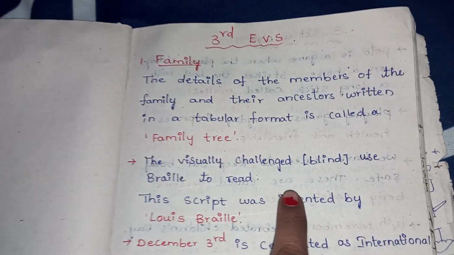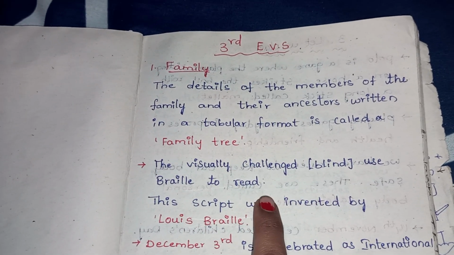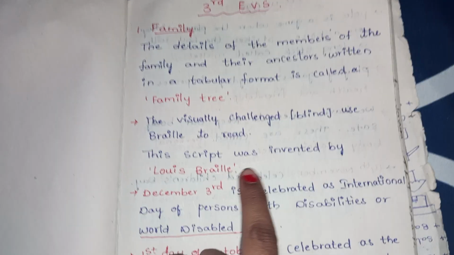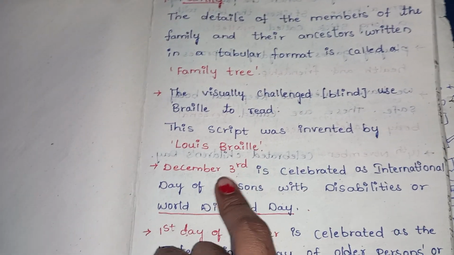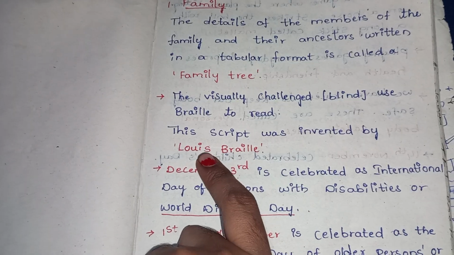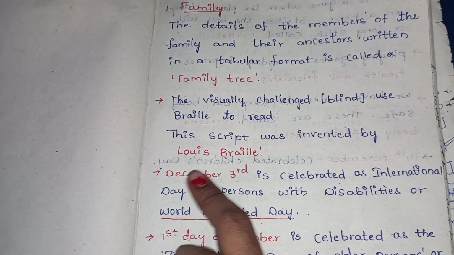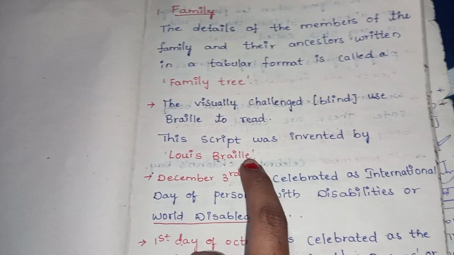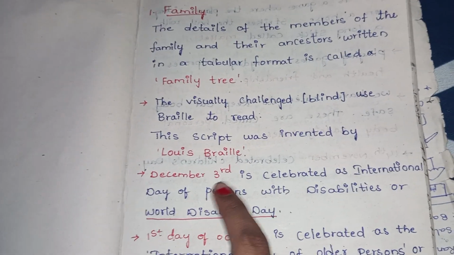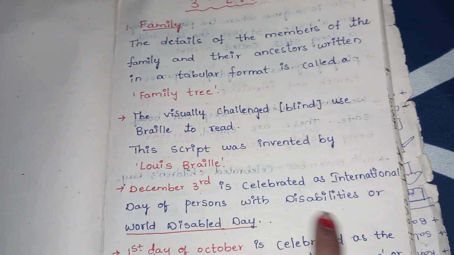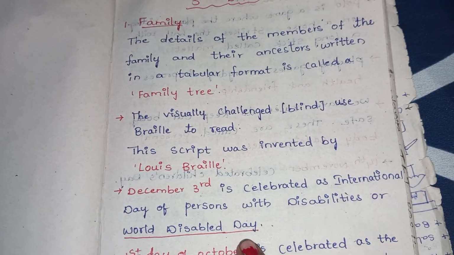And the visually challenged use braille to read. The blind people use braille to read. This script was invented by Louis Braille, and this is very very important. And December 3rd is celebrated as International Day of Persons with Disabilities, or World Disabled Day.